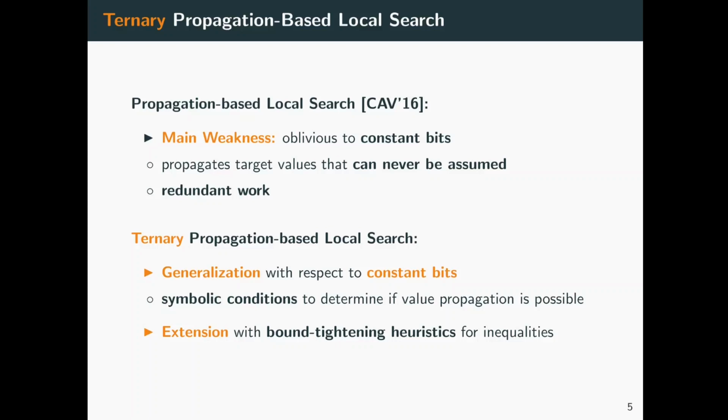When down propagating target values, the original procedure does not consider such constant bits, and this may result in a lot of redundant propagation work when target values that can never be assumed due to constant bits are propagated. Our ternary propagation-based local search procedure addresses this weakness by generalizing the original procedure to ternary values with respect to constant bits. We define symbolic conditions to determine if value propagation with respect to such constant bits is possible, and further extend the procedure with bound tightening heuristics for inequality constraints.